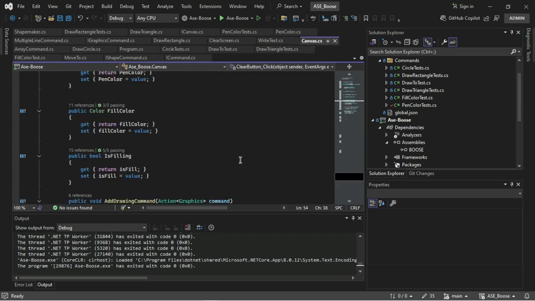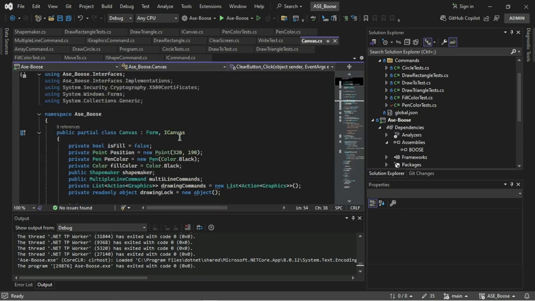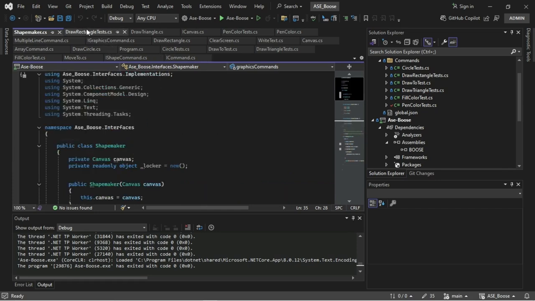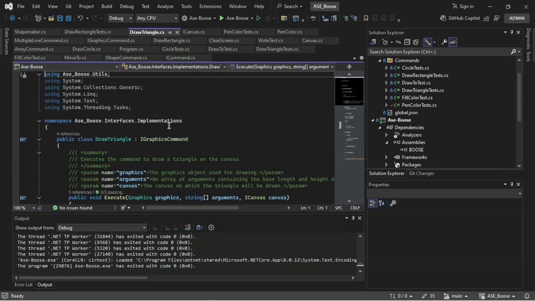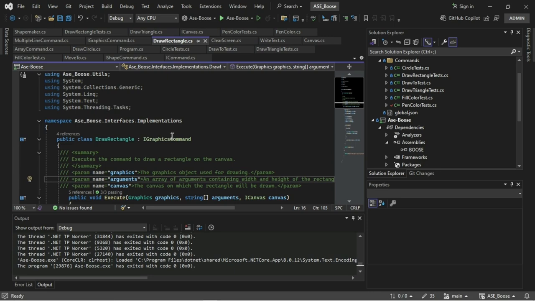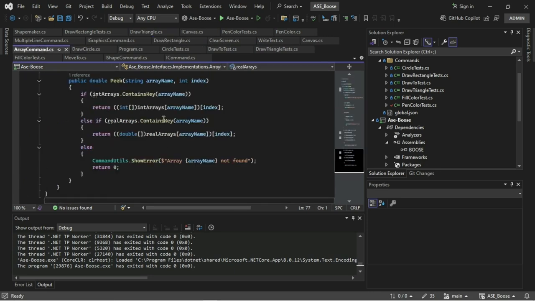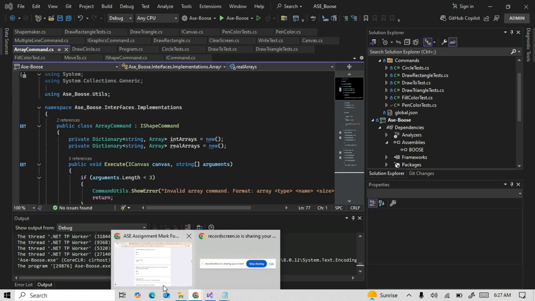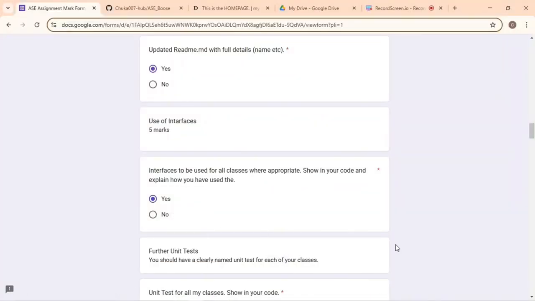And this is the canvas class implementing the canvas interface. I have the draw triangle class implementing the graphics command interface. Same as the draw rectangle class implementing graphics command, I have the array command implementing shape command, and some other implementations of each of the commands.